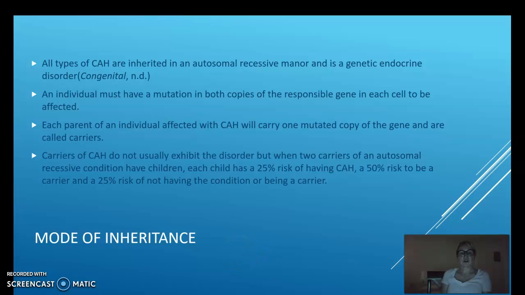Mode of inheritance. All types of CAH are inherited in an autosomal recessive manner, and it is a genetic endocrine disorder. An individual must have a mutation in both copies of the responsible gene in each cell to be affected. Each parent of an individual affected with CAH will carry one mutated copy of the gene and are called carriers. Carriers of CAH do not usually exhibit the disorder, but when 2 carriers of an autosomal recessive condition have children, each child has a 25% risk of having CAH, a 50% risk of being a carrier, and a 25% risk of not having the condition or being a carrier.